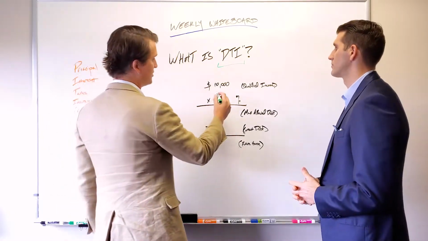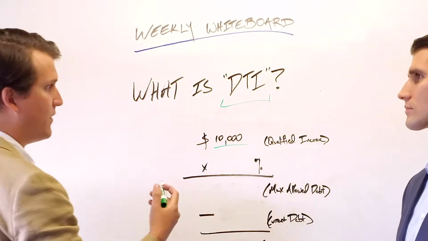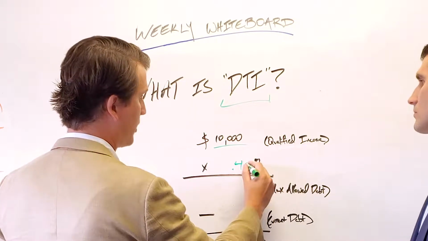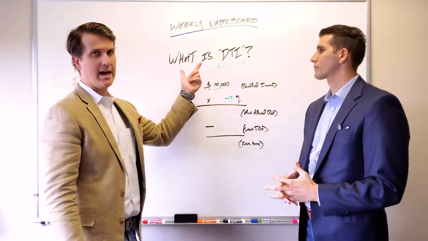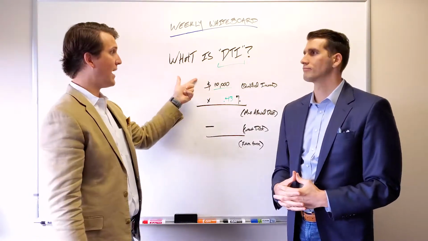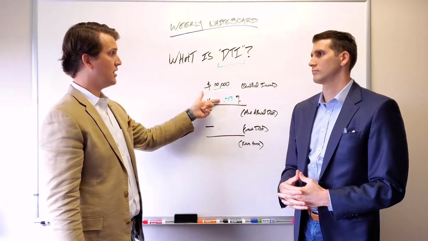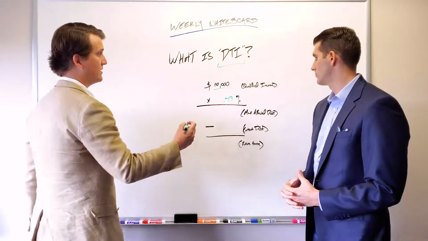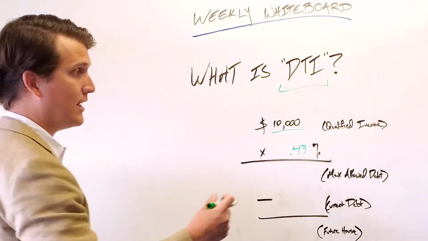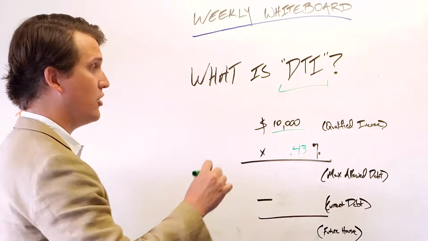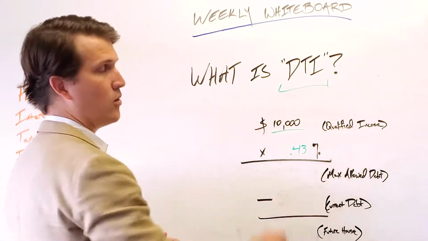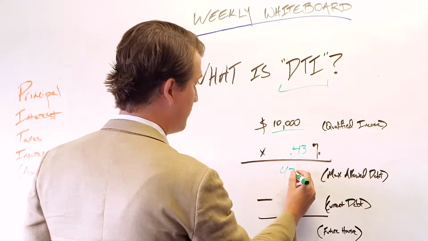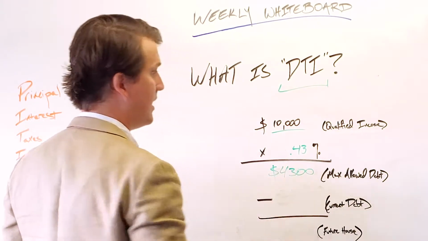Gotcha. So let's just assume, for simplicity's sake, that your qualified income is 10 grand a month. For most loan programs, when we're pre-qualifying you, we're working with a 43% DTI ratio. So that's what we're going to try to max out, is figure out, okay, how much is 43% of your qualified income? That's the total amount of debt you can take on. So in this scenario, the way you calculate it, it's super simple. If you're not a math person, you just multiply 0.43 times your qualified income number. So 10,000 times 0.43 gives us $4,300 a month in max allowable debt.